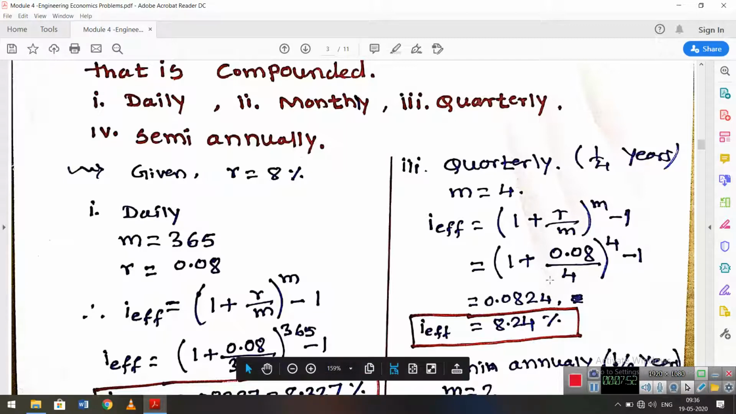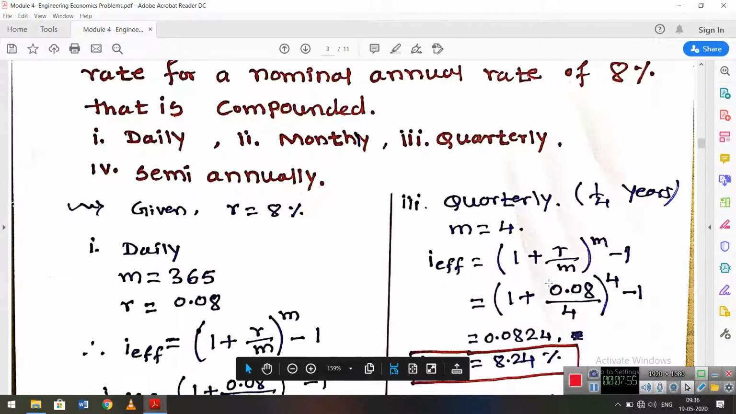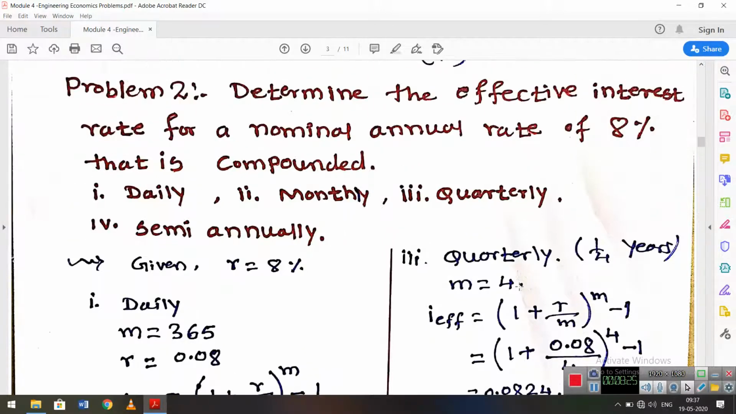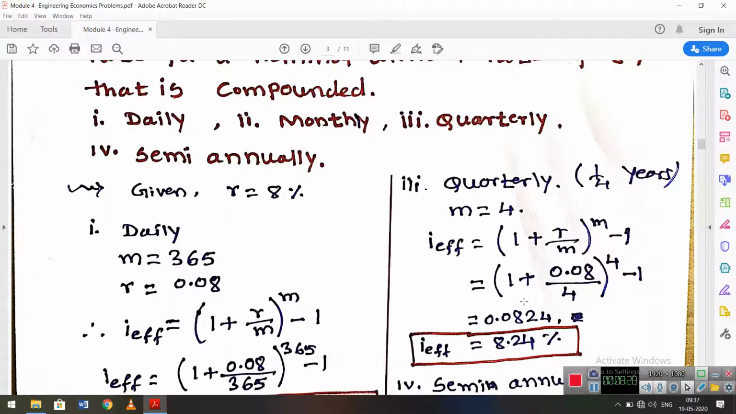For the second interest period, after 6 months, it is once again added: 1 lakh 2,000 plus interest. Once again the interest is 0.04 divided by 4, the interest rate is 0.02. But the principal amount is different. Earlier the principal amount was 1 lakh, but in the second interest period the principal amount is 1 lakh 2,000. So hence it increases.